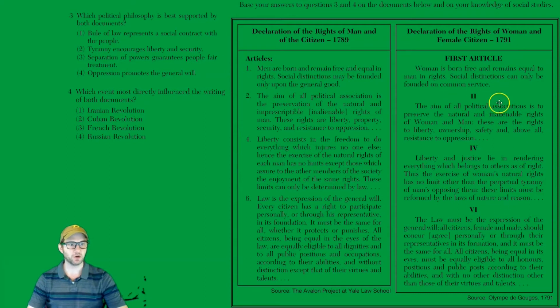French women did go on to fight for women's rights, but it would be over 100 years, almost 150, before the French women got the right to vote. So Olympe was executed in the revolution, but it is very questionable whether she was executed because of her stance on women's rights.